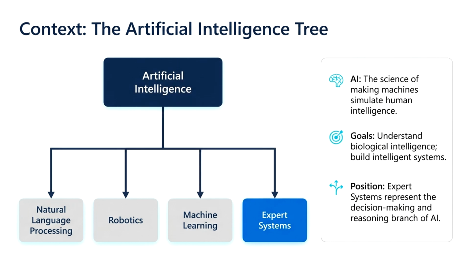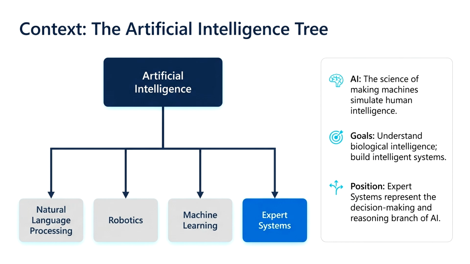Before understanding expert systems, let's first understand artificial intelligence. Artificial intelligence is the science of creating machines that can simulate human intelligence. These machines can perform tasks such as reasoning, learning, problem solving, and decision making. The main goal of AI is not only to understand how human intelligence works, but also to build intelligent systems that can perform complex tasks efficiently.